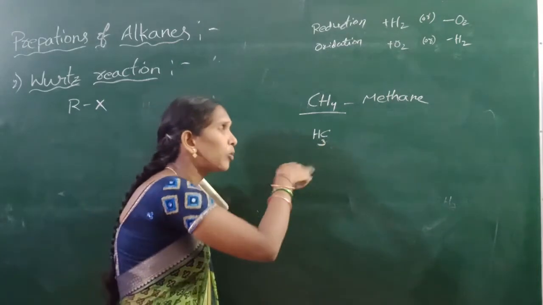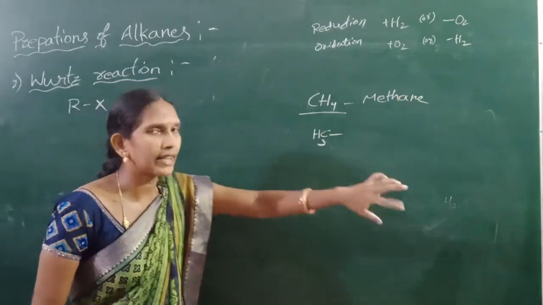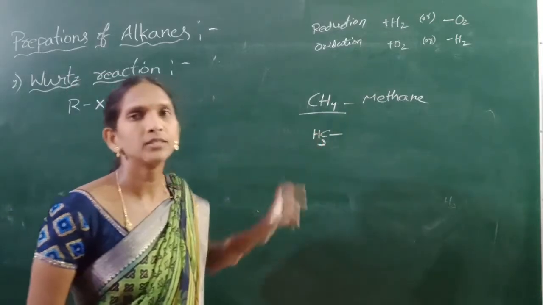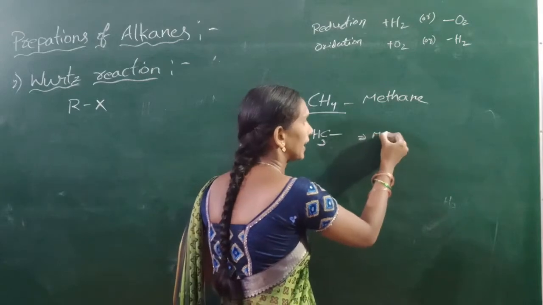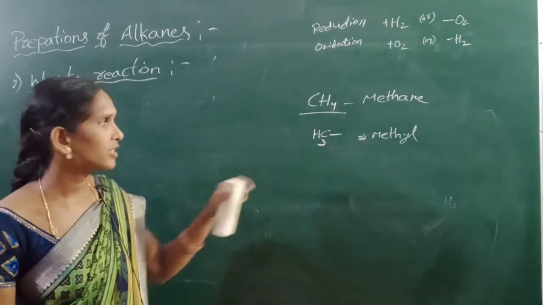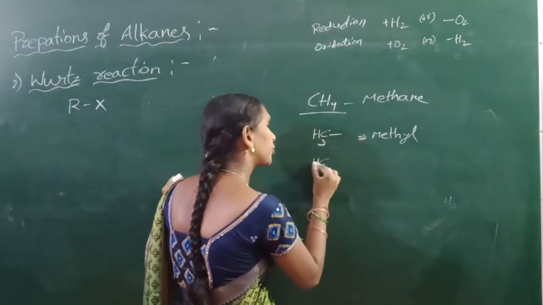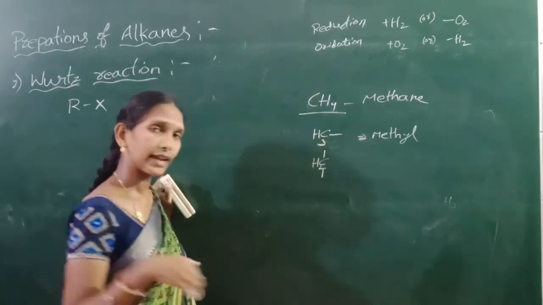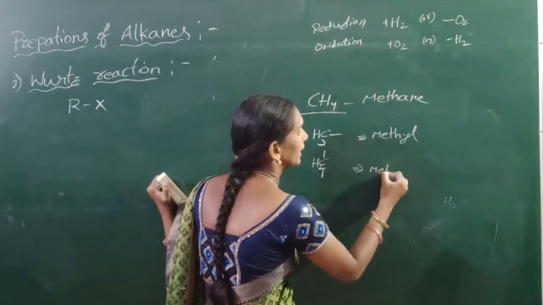The remaining bond is attached with another atom, that is, we can remove the H plus ion. This is called methyl. Methyl means one hydrogen is removed. Next, another hydrogen is removed, that means two bonds are attached with another atom. That is called methylene.